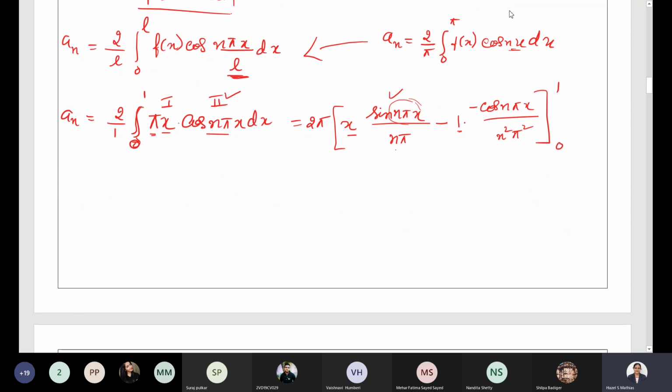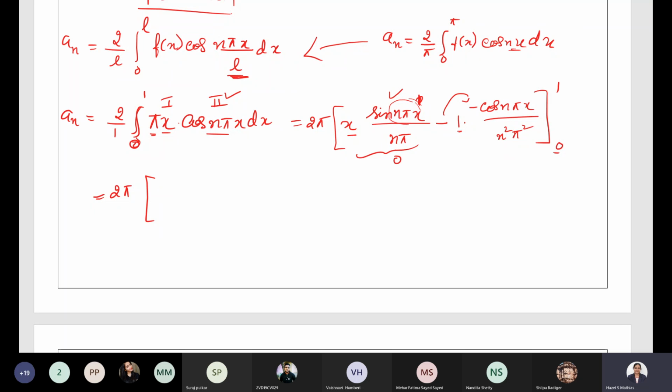So let us substitute the limits over here. What do we get? It's 2 pi into, the upper limit is 1, and if you put x value as 1, sin n pi we know will be 0. So here we will have the term 0 itself. Similarly, when you put the lower limit, x value as 0, sin 0 will be 0 itself. So this entire term will be 0.